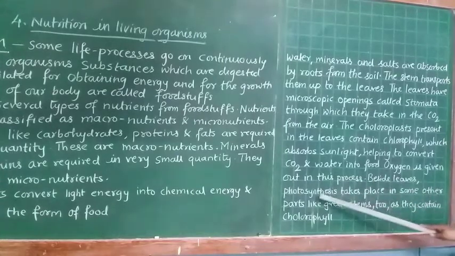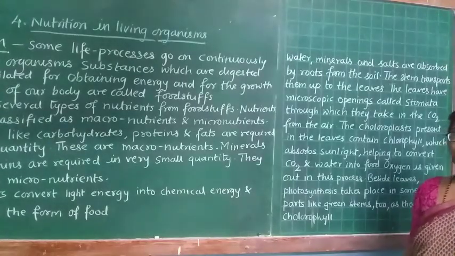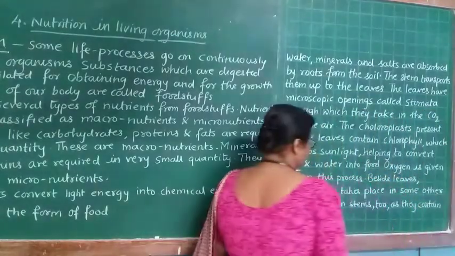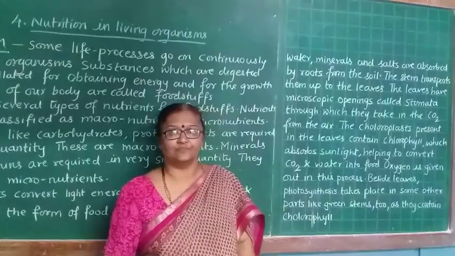Besides leaves, photosynthesis takes place in green parts, stems too. That means photosynthesis is not only taking place in the leaf, but also in the stems. They contain chlorophyll.